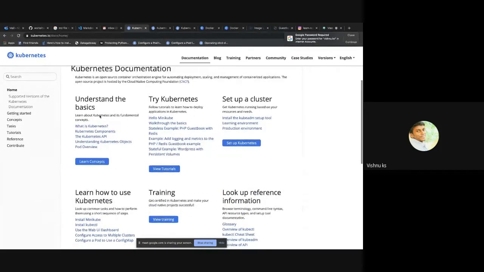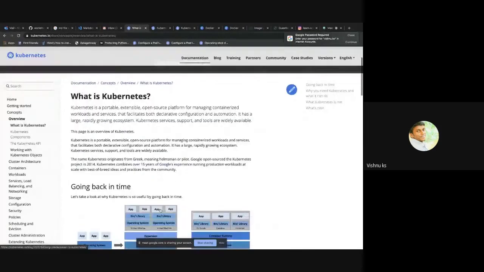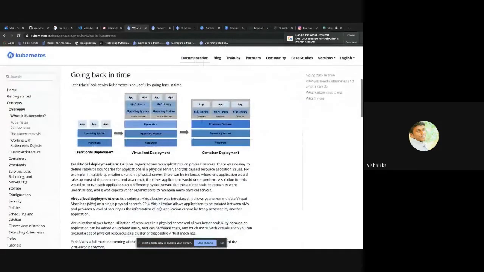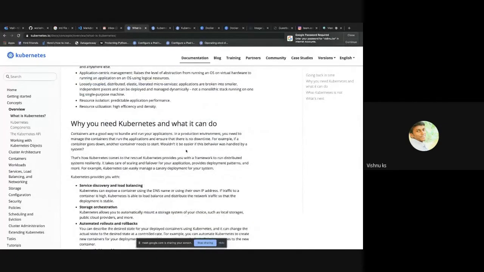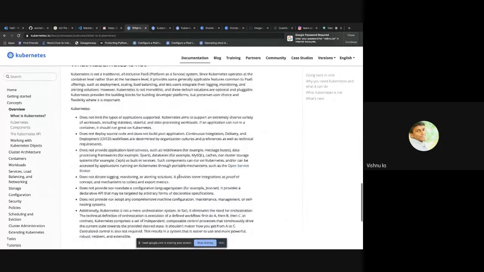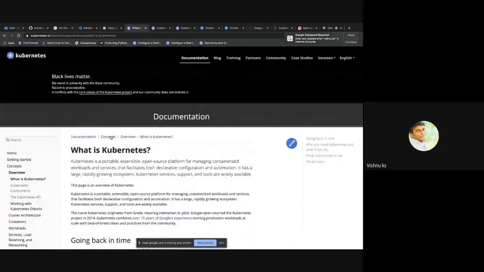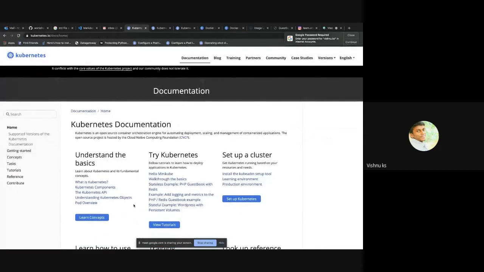And also you should read on these basic concepts, like what is Kubernetes. This is what I explained yesterday: traditional deployment, virtualized container deployment, why you need Kubernetes and what it can do, what Kubernetes is not, things like that. So you should go through this documentation for sure.